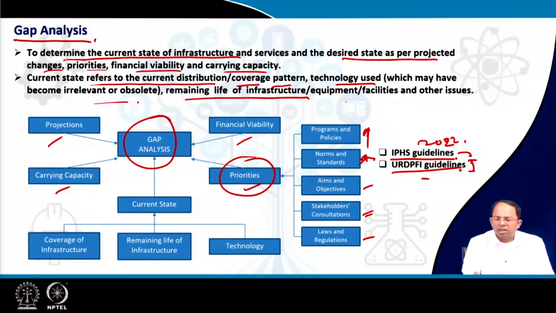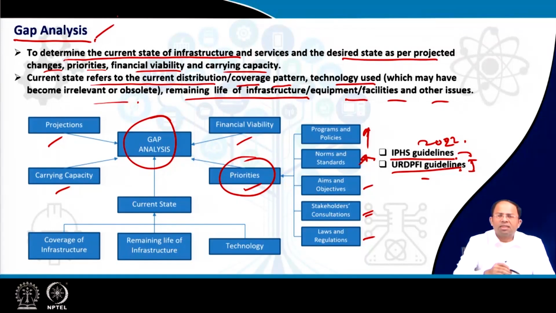The remaining life of infrastructure, equipment, facilities and other things will be considered when we say that this is the current workable state, the things which can be used, and in future this is what we require. So what is the gap? Accordingly, we have to provide those kind of services.